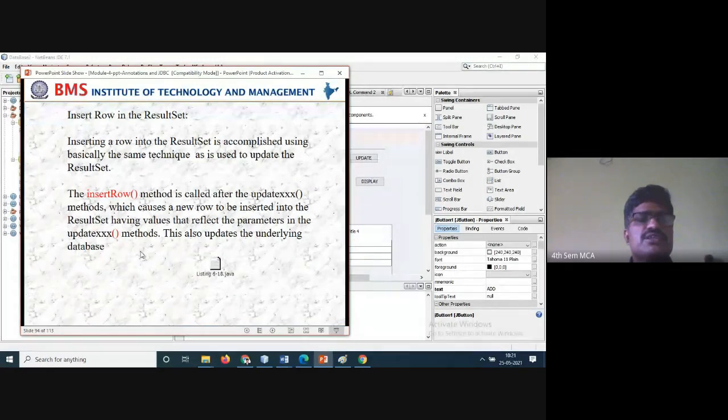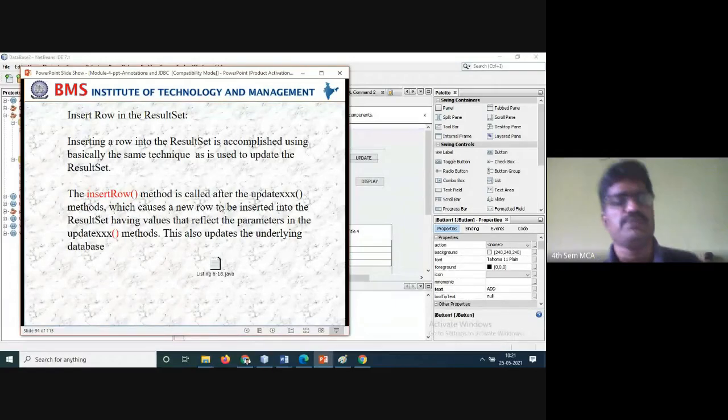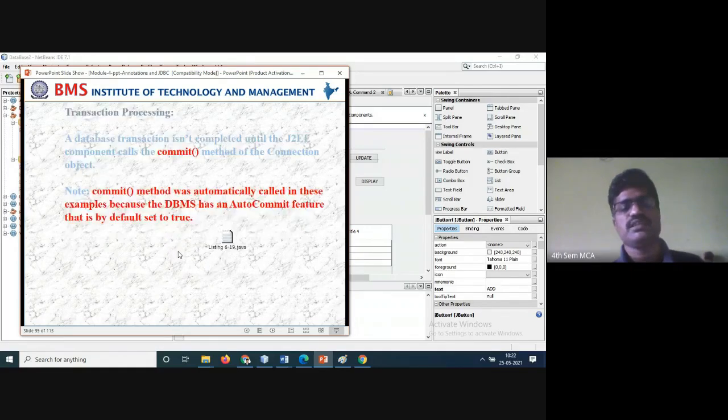Next is inserting a row into the result set. You have already done this insertion into the row set. Inserting a row into the result set is accomplished using basically the same techniques used to update the result set. The insert row method is called after the update method, which causes the new row to be inserted into the result set, having the same values that are reflected in the parameters of the update XX methods. So these were the codes that are available. Next is transaction processing.